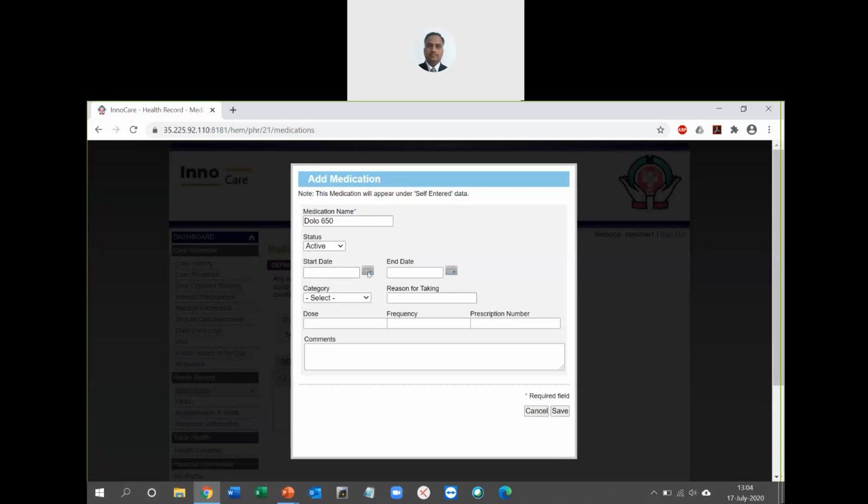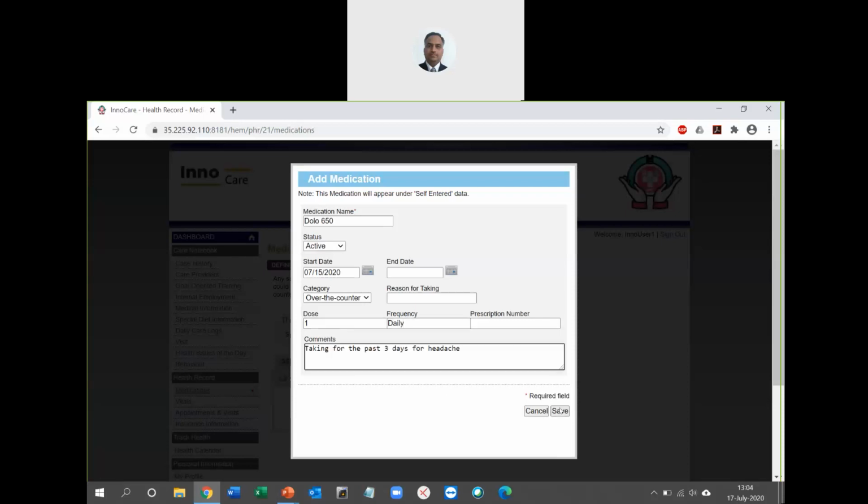So again, something for continuity of care, very, very important in terms of what are the medicines that we are taking. So for the active ones, I'll just give a start date. I will not give an end date. Category is whether it is prescription based medicine that I'm taking, or if it is over the counter or herbal or supplement or other. So Dolo of course is over the counter. So I can just say dose is 1, frequency is daily, taking for the past 3 days for headache, something like this.